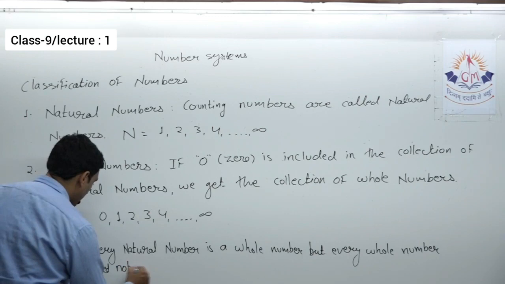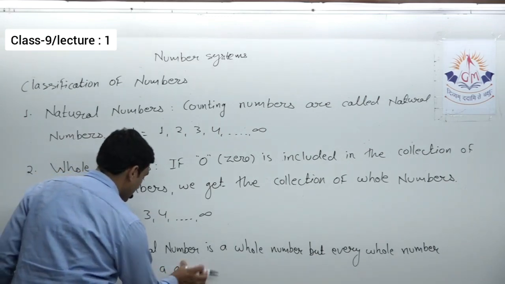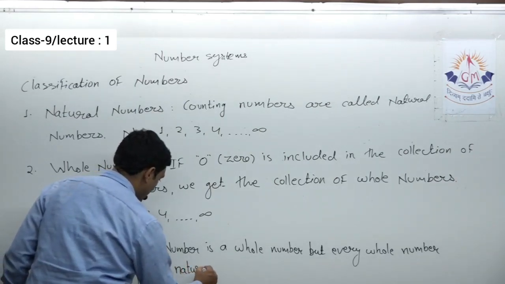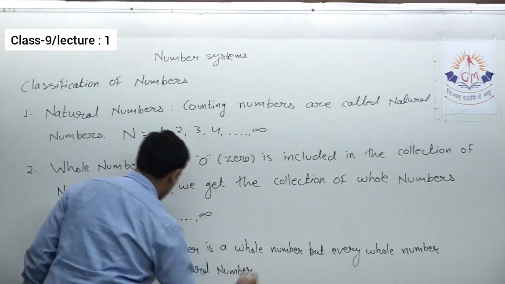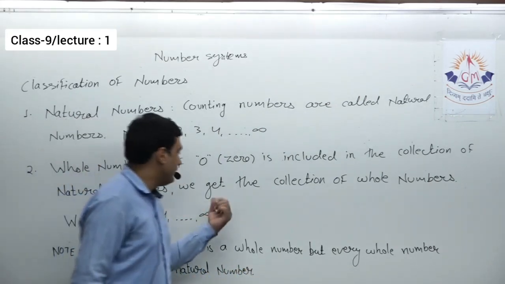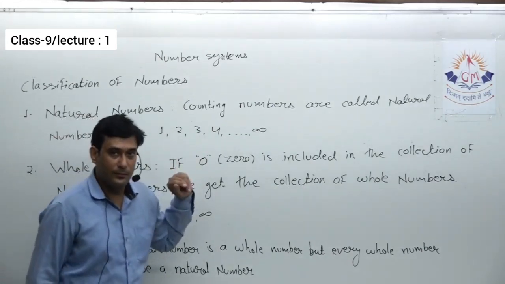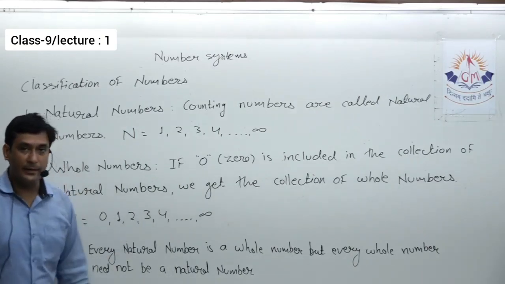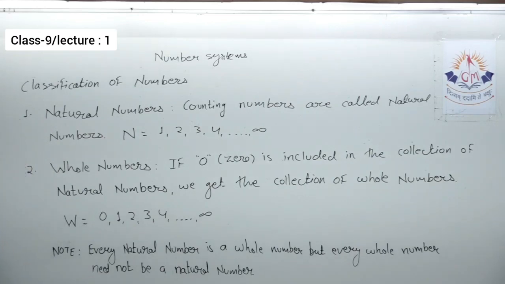In other words we can say except 0 every whole number is a natural number. So note down this, then we see the next category of the classification of numbers.